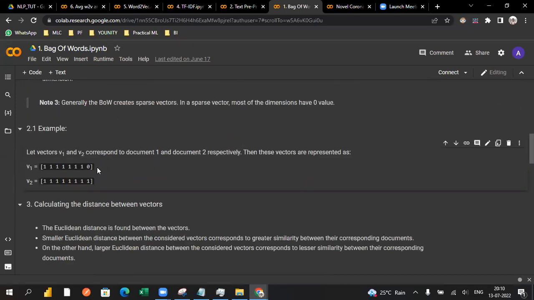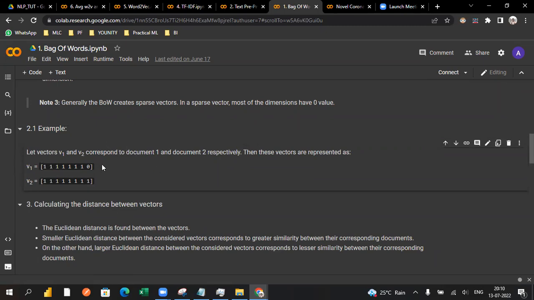That is going to be converted as one vector, v1, and secondly as a second vector, v2. So these vectors are represented like this in embedding matrices or embedding vectors, to do any kind of modeling or visualization.